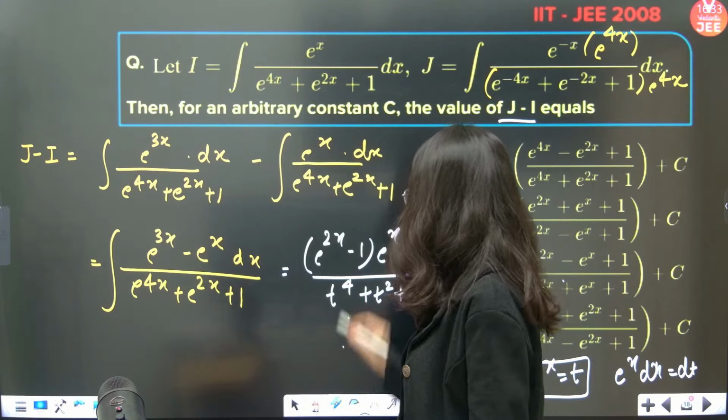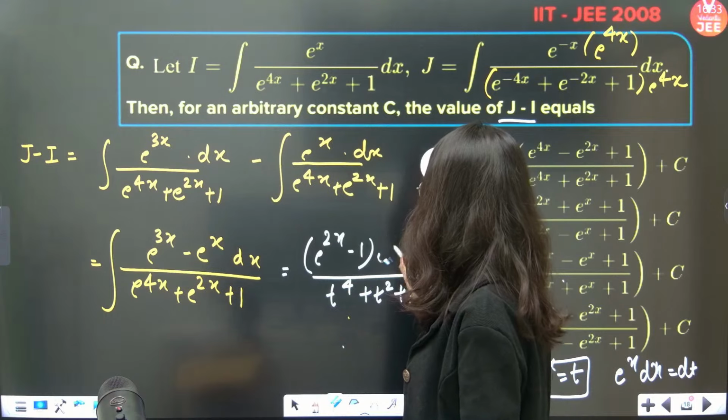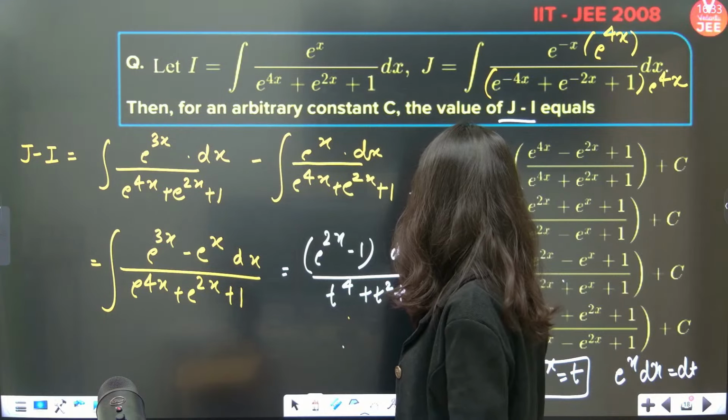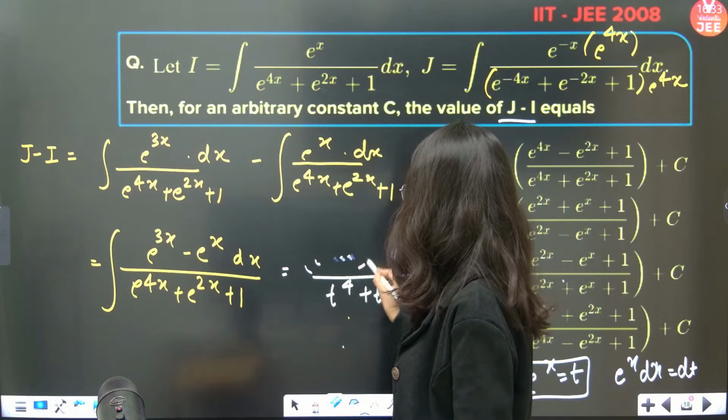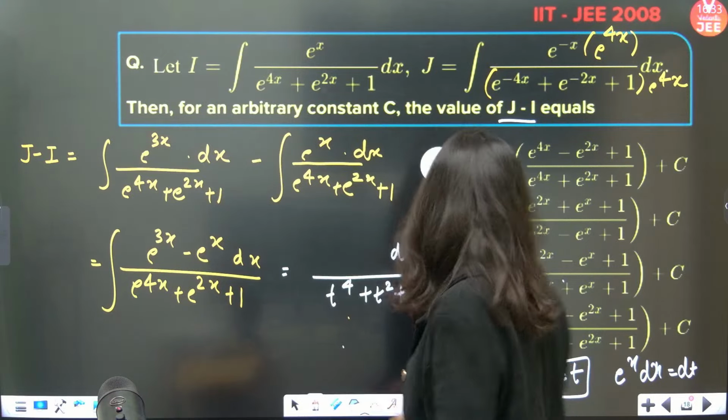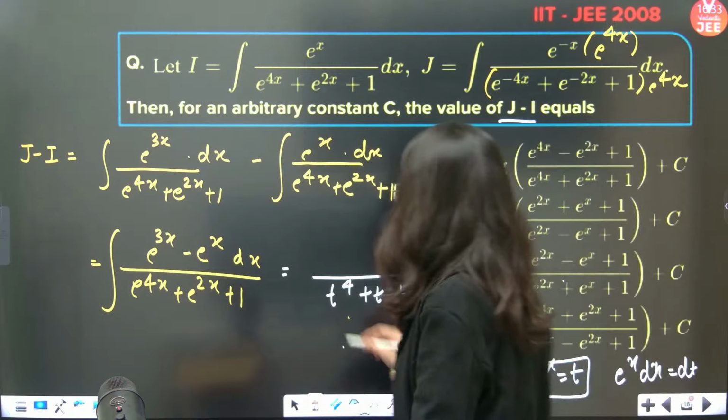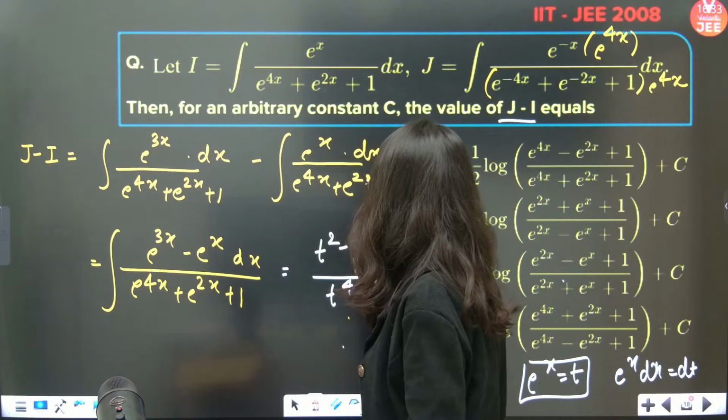Correct or not? And e power x dx will become dt, and e power 2x minus 1 will be t square minus 1.